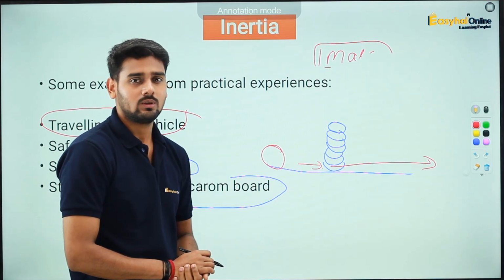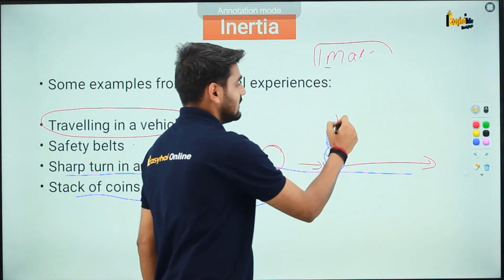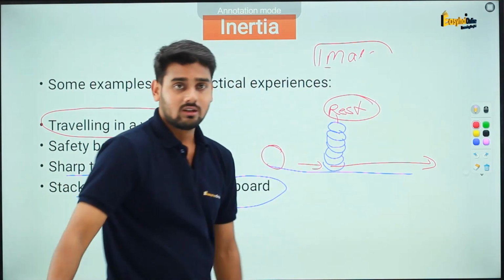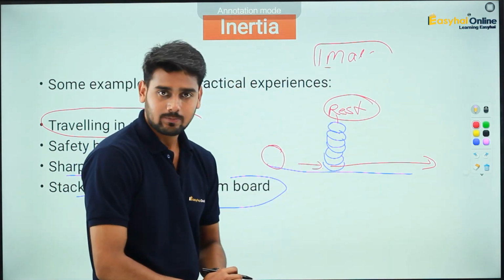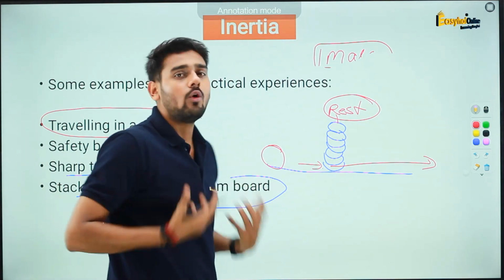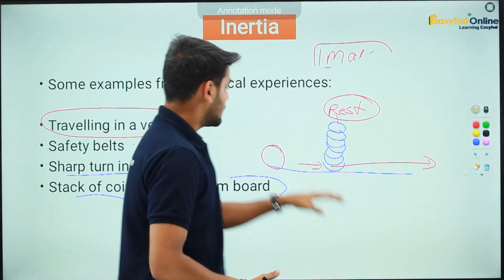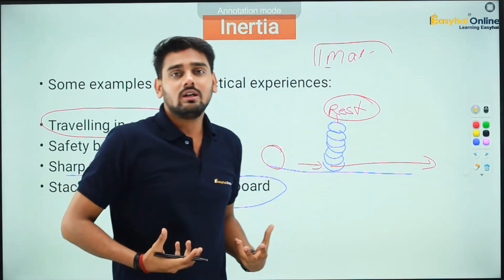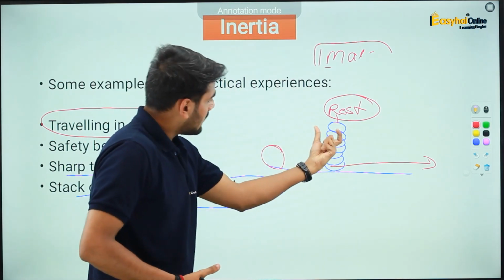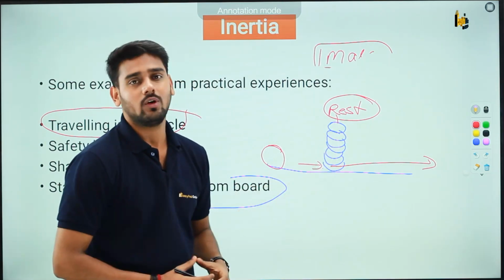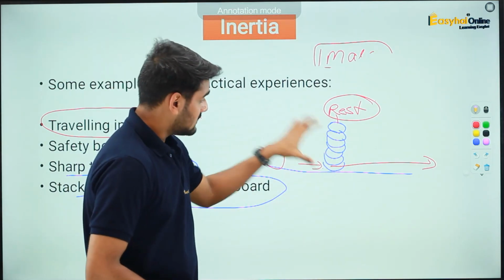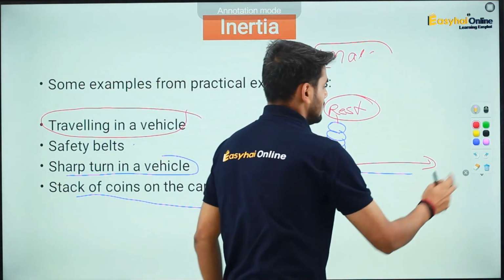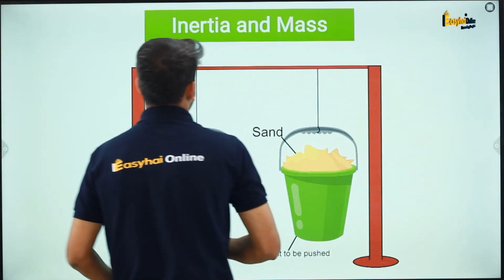But if you have good enough speed, the rest of the stack of coins stays in that place. They do not move. And the reason behind this is they were in a state of rest. As a result, they want to stay in a state of rest, and although there is a tiny bit of force applied on them, they want to stay at rest because of inertia. They are already stacked up like this. They do not fall. And the reason behind this is once again inertia. All right, so these are some of the basic examples of inertia.